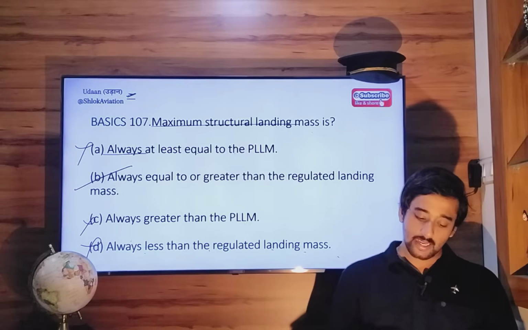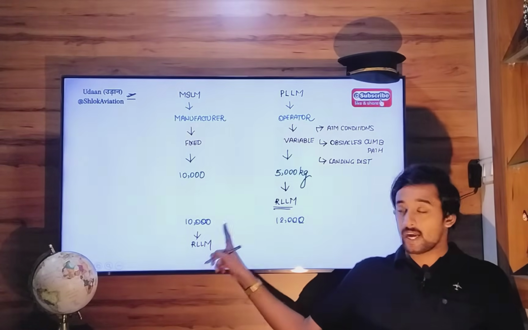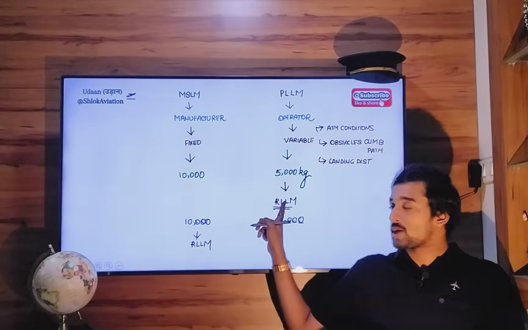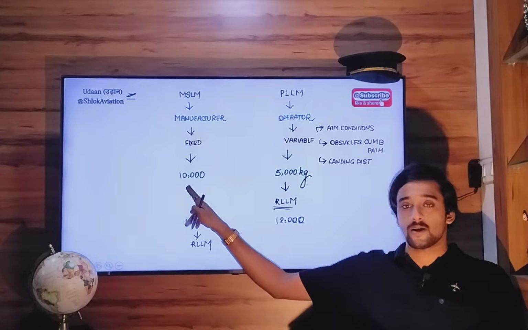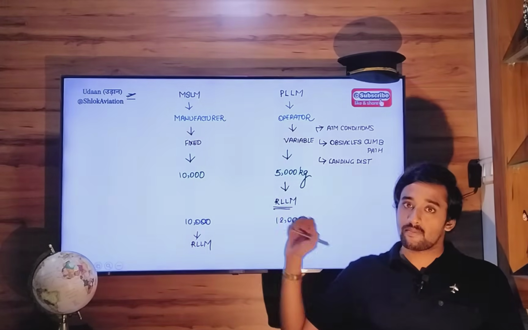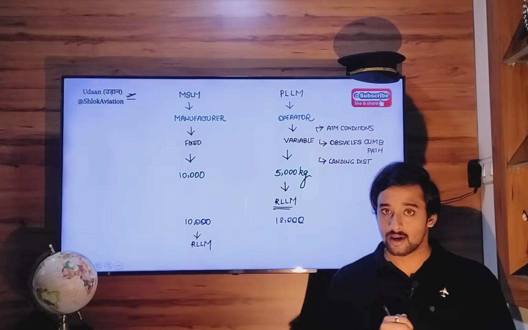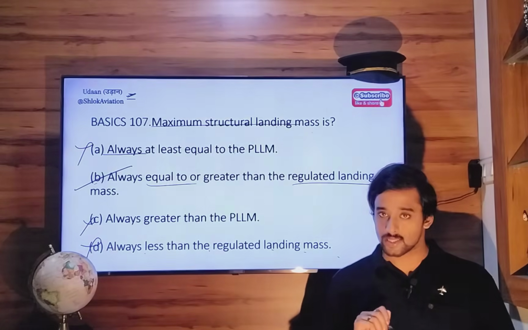No. Now it can be equal to regulated landing mass like this, or it can be more than regulated landing mass, right? In this case, regulated landing mass is 5,000, but structural landing mass is 10,000. So it's more than that. So it can be more than that, or it can be equal to that, but not less than it. So option Bravo is the right answer.